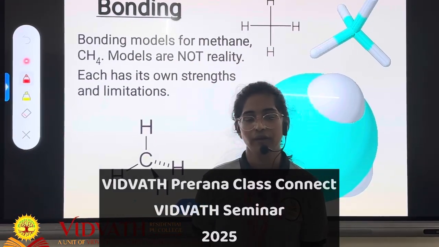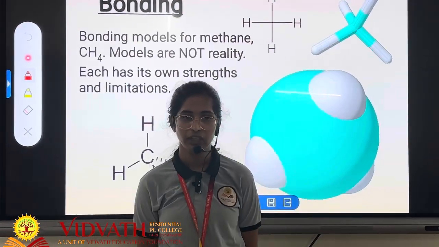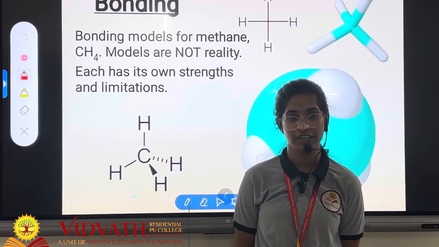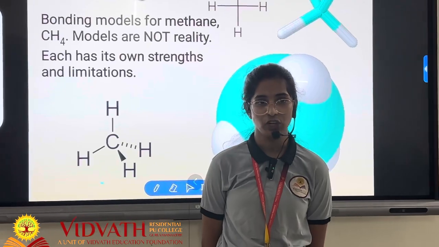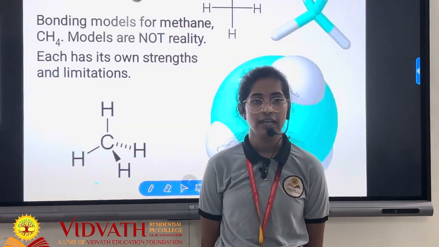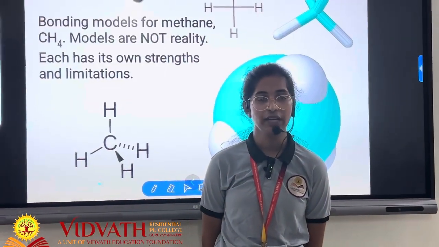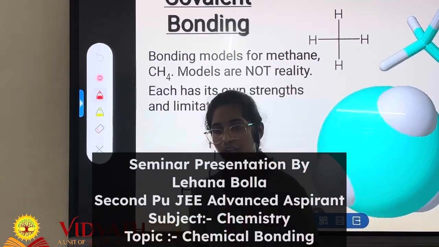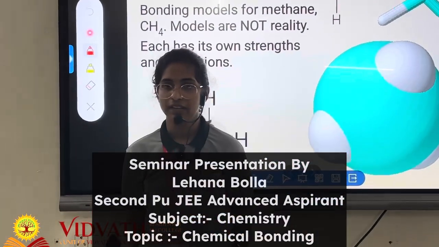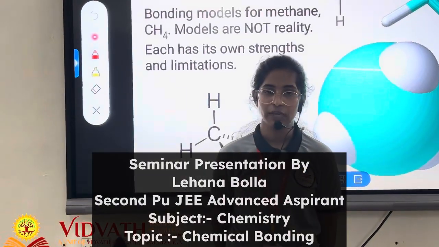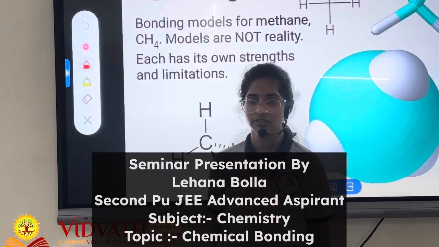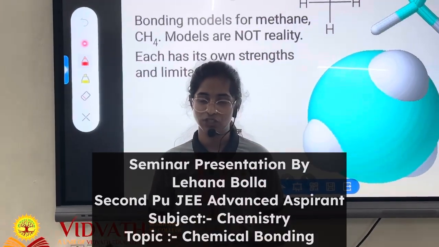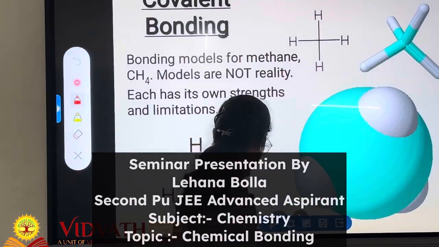Let me tell you the term valency. Valency originated from the Latin word valentia, meaning capacity or power. It is the number of chemical bonds formed by an atom in a molecule. The modern concept believes that the outermost shell electrons form chemical bonds. Those electrons are known as valence electrons. Next, let me tell you the classification of types of bonds.